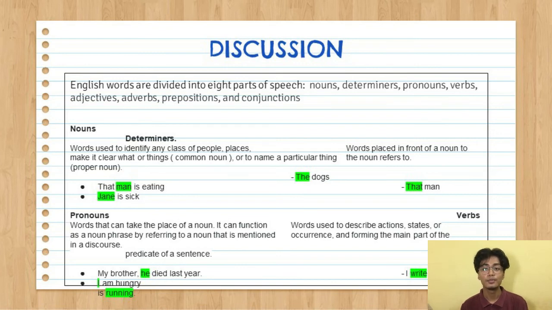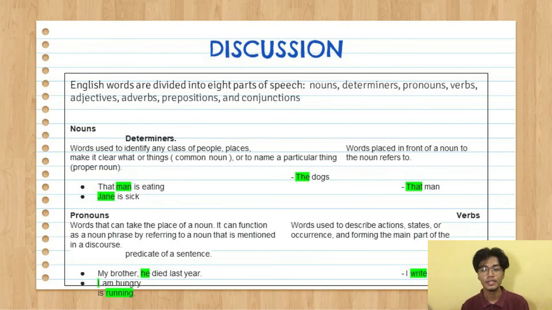The next one is pronouns. Pronouns are words that can take the place of a noun. They can function as a noun phrase by referring to a noun that is mentioned in a discourse. The first example is "My brother, he died last year." The word "he" is a pronoun. And the next example is "I am hungry." The word "I" is a pronoun.